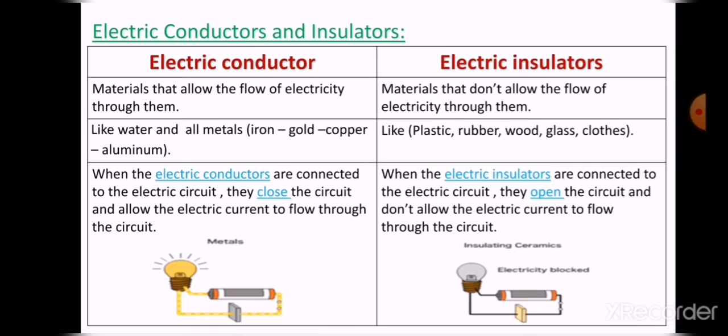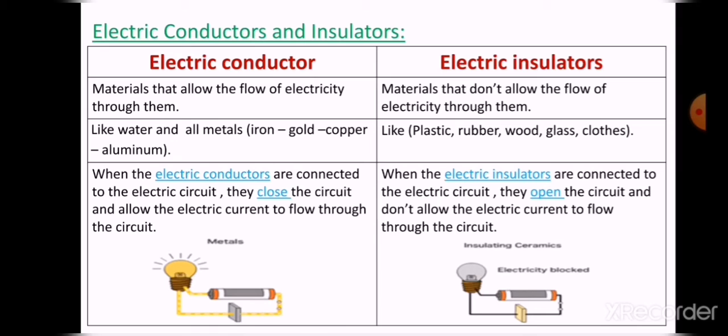The electricity can pass through them. But the electric insulators are the materials that don't allow the flow of electricity. The electricity cannot pass through these materials.